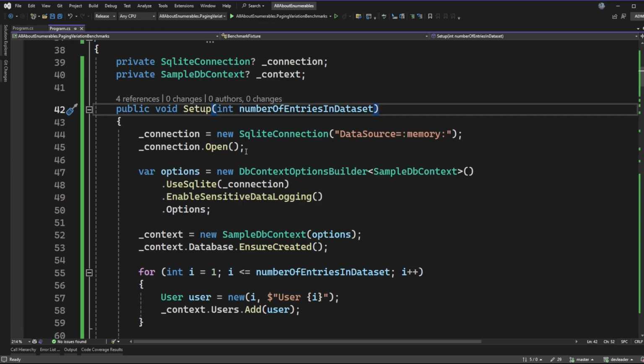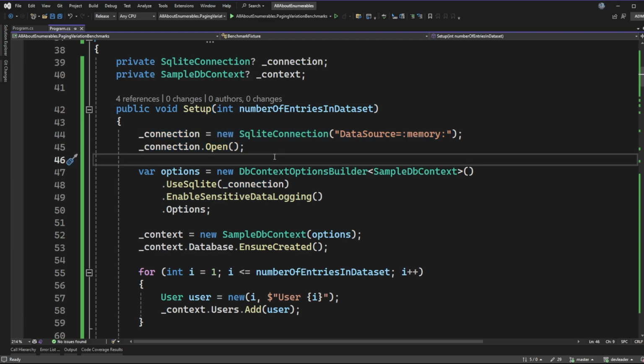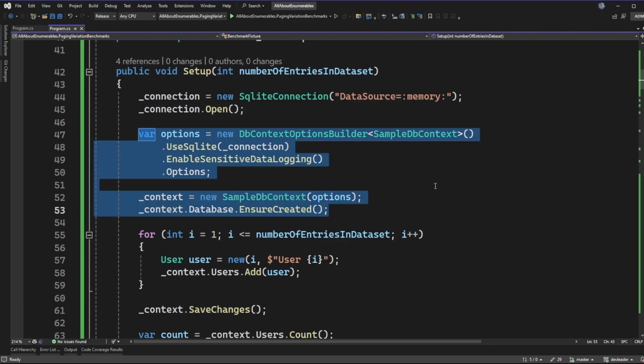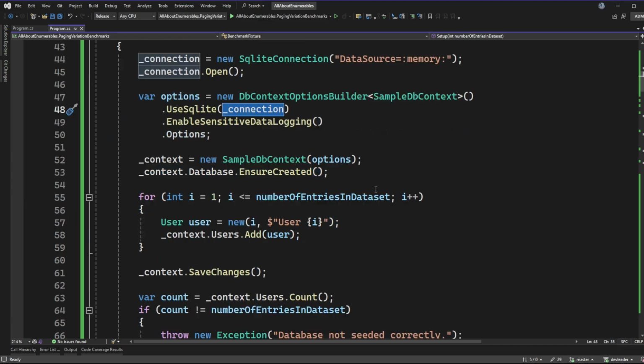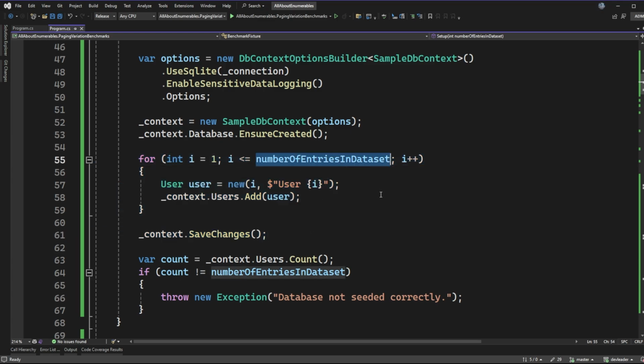So when I go to do the setup, I'm creating a SQLite connection. We're using this because I want to also have access to the connection to do raw SQL queries. And down here, you can see that I'm setting up Entity Framework by getting the context created and leveraging that same SQLite connection that we just created above. And then in order to have these test scenarios work for the benchmarks, I'm seeding the database with a number of entries. And I mentioned that this is going to range from 1,000 up to 10 million, depending on the scenario. So we save those out.